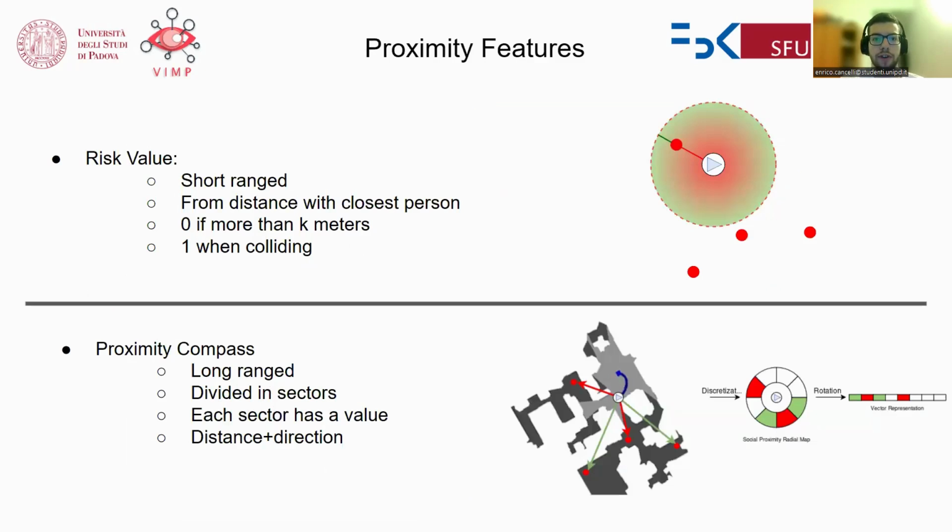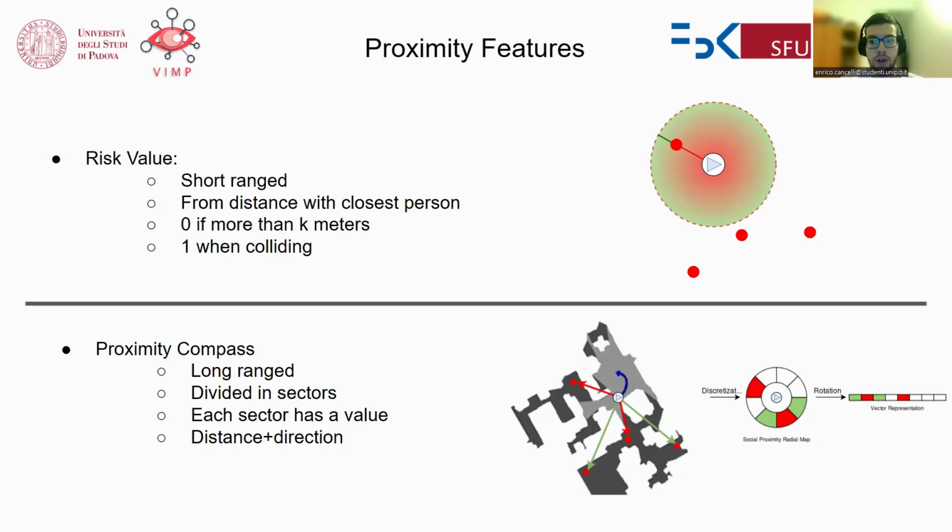We devised two different types of proximity features connected with their own auxiliary task. The first is called risk value. The second is proximity compass. Risk value deals with the short range form of proximity and is essentially the inverse of the distance with the closest person. It is represented as a scalar between 0 and 1, where 0 is absence of risk and 1 is collision.